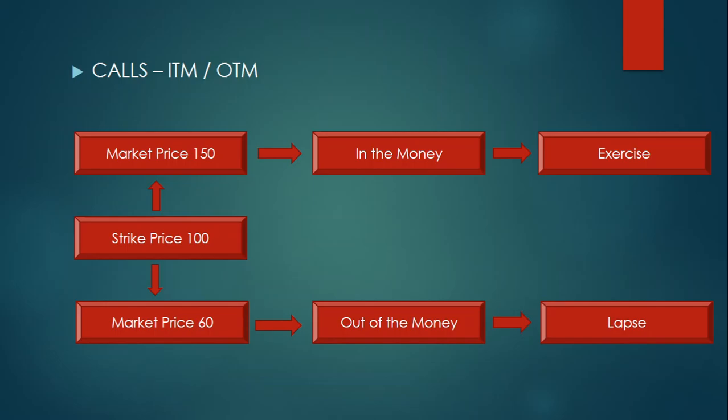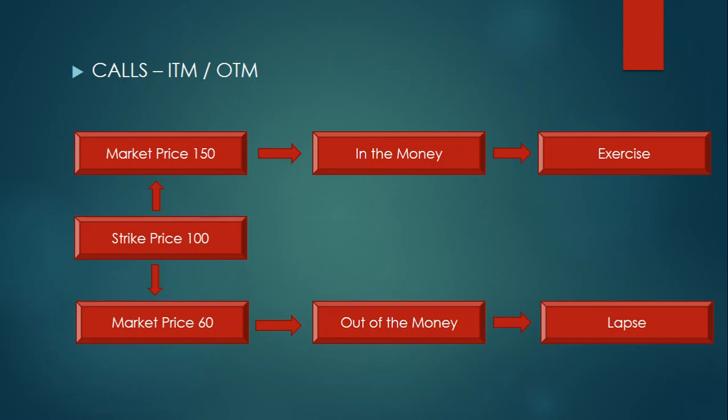First, from the perspective of the call buyer, let's say I have bought a call with a strike price of 100, and if one month later the market price increases to 150, then will I buy my shares through options or will I buy it in the physical market? Options, no? Option is 100 rupees, I am getting the share at 100. If I buy it in the spot market, that is the current market price of 150, I have to pay 150. Which is better? Strike price is better, no? 100. So then I will exercise my option because it is in the money.